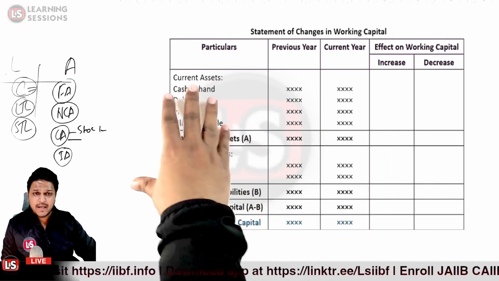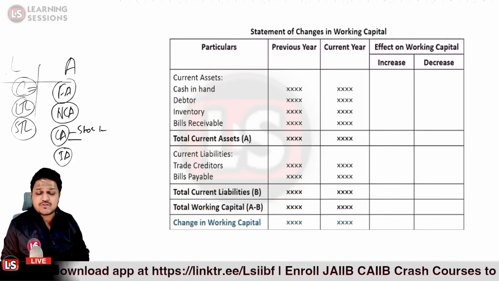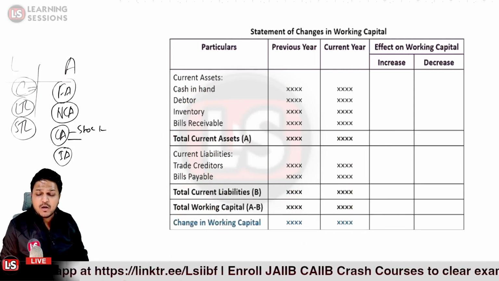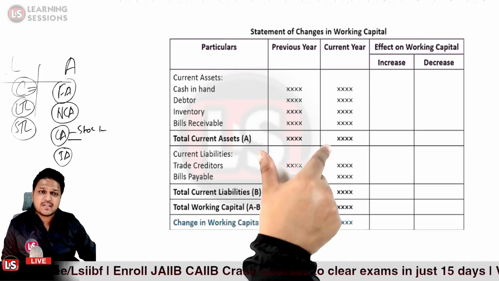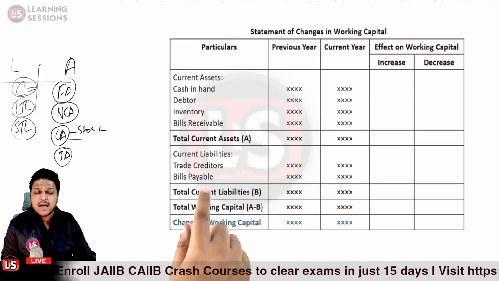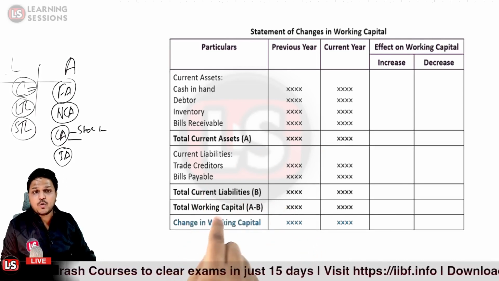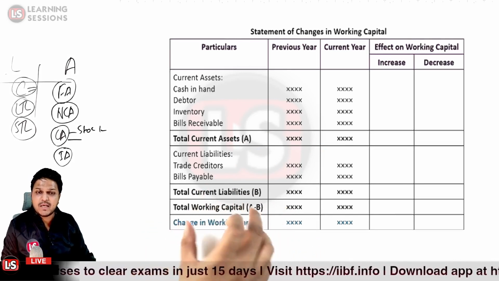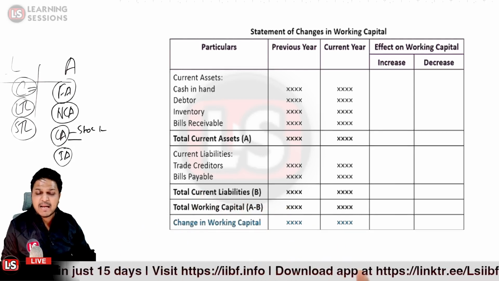We have the current assets and the current liabilities, because working capital is the amount by which current assets exceed current liabilities. Whatever current assets we have are represented by A, and whatever current liabilities we have are represented by B. The total working capital, also called the net working capital, is A minus B, that is total current assets minus total current liabilities.